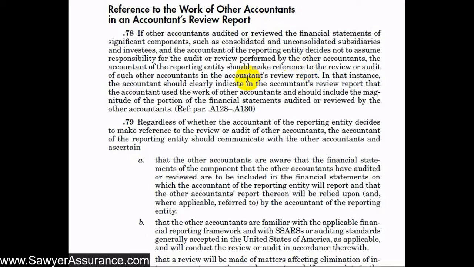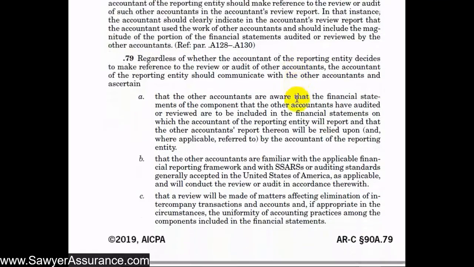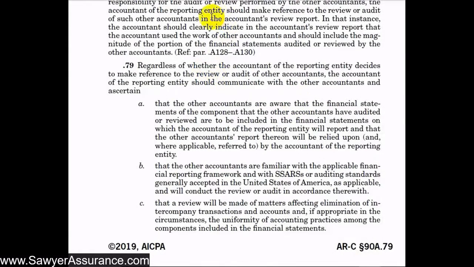So in that instance, we would clearly indicate in our accountant's review report that we used the work of other accountants, and we should include the magnitude of the portion of the financial statements that the other accountants did. And whether we decide to assume responsibility for the work of that other accountant, or to put it on them by referencing them in our report, we should still communicate with the